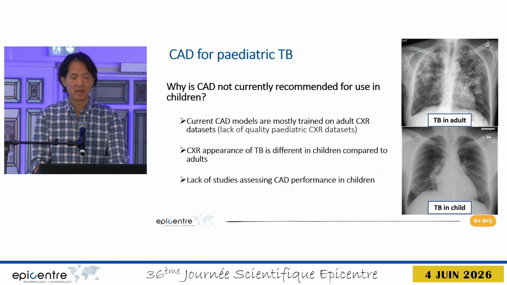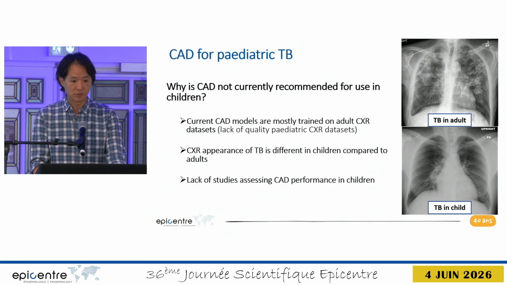So why is CAD not currently recommended for use in children? The current CAD models are mostly trained on adult chest X-ray data sets, and there's a lack of quality pediatric data sets. The chest X-ray appearance of TB is quite different in children compared to adults.